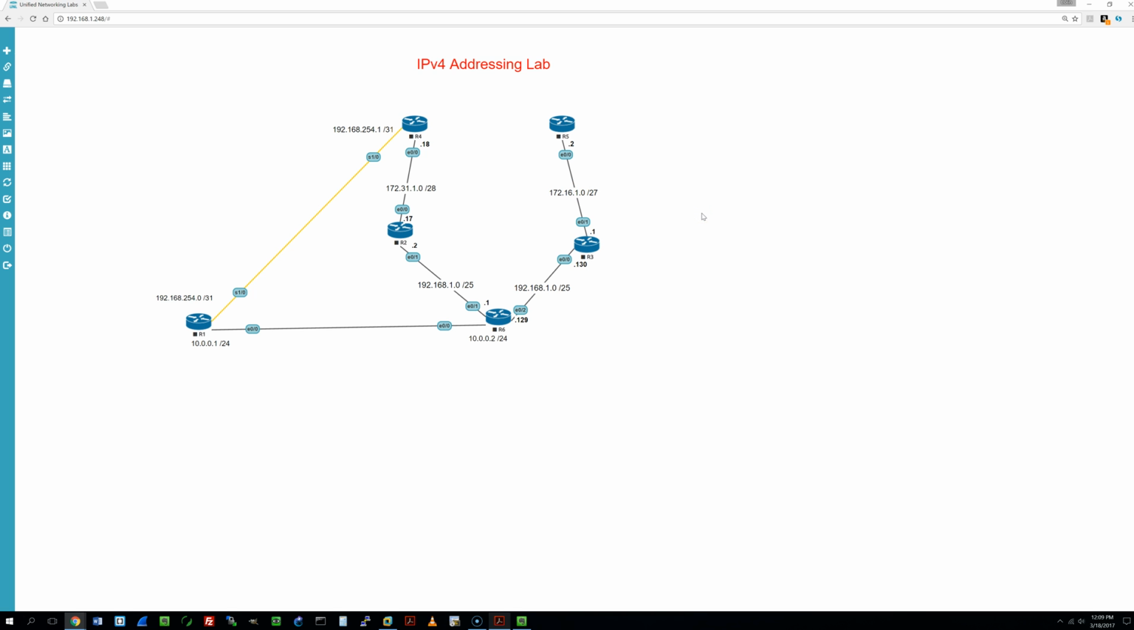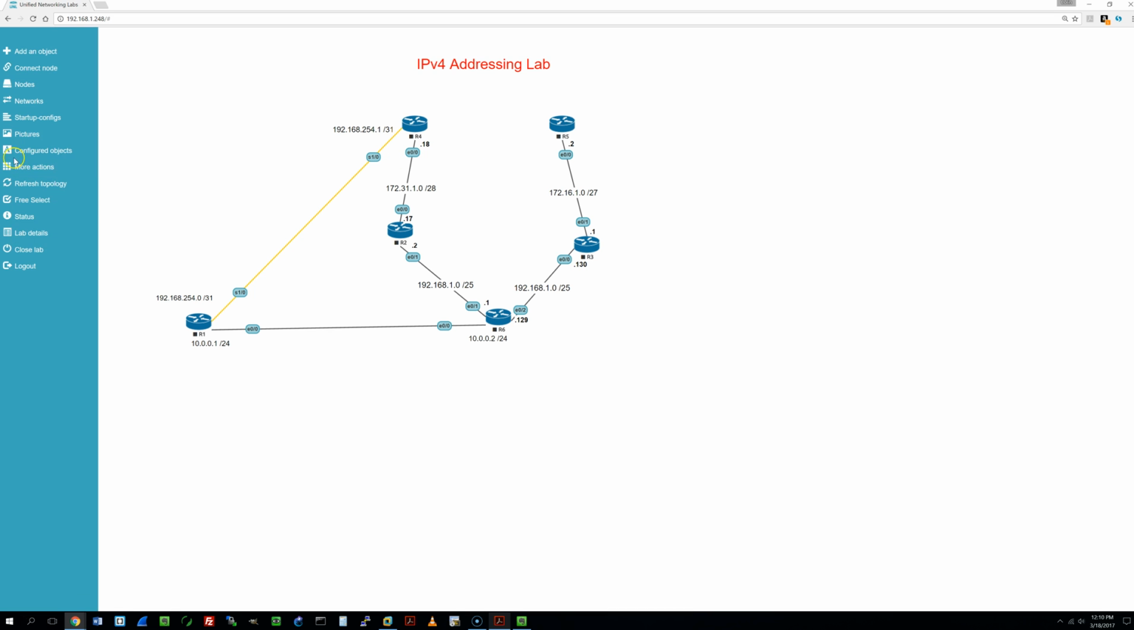So as you can see in this lab, we have 6 different routers, all using different private IP addresses. And we're just going to be establishing point-to-point connectivity with each of the links. So you'll need to know how to subnet to be able to complete this lab, but I'll show you everything.